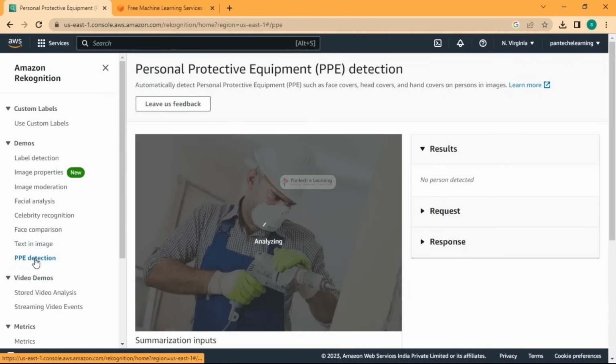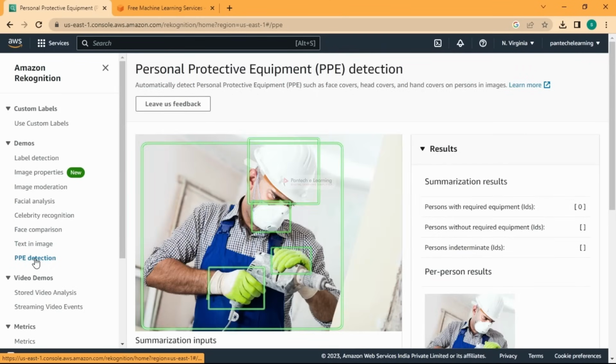And then PPE detection. PPE is personal protective equipment detection. We have some companies, industries, chemical industries and hardware industries where the machineries are there. The employees or the workers must mandatorily wear these PPEs, which is personal protective equipment. It's mandatory. But sometimes humans tend to not follow some things without caring about their safety. So they'll have some supervisors to manually watch them. So in such a case, what they can do is, we have this task.